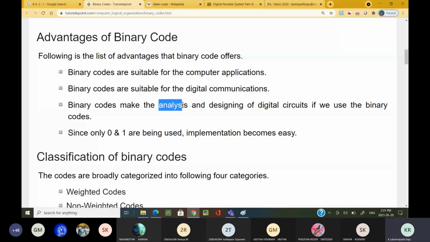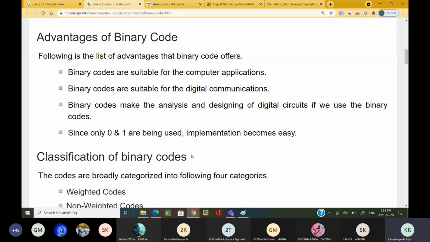Binary codes make the analysis and designing of digital circuits easy. Since only 0 and 1 are being used, implementation becomes easy. Coming to digital communication or binary codes, binary means we can use only two symbols, that is either 0 or 1. That is the reason we can easily implement binary codes in circuits.